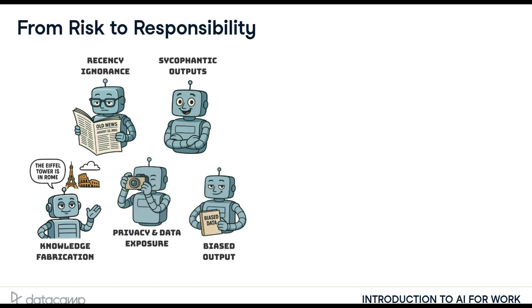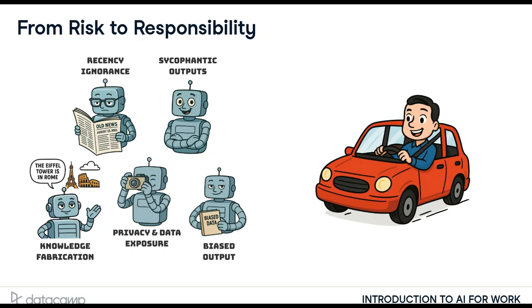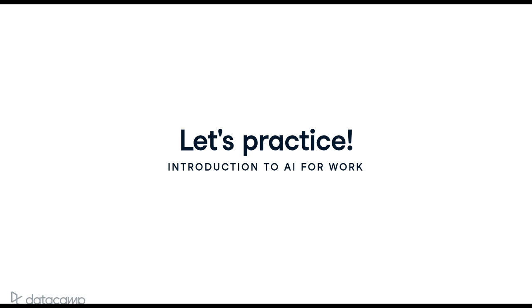These 5 risks, fabrication, recency ignorance, bias, sycophancy, and data exposure, aren't reasons to avoid AI. Think of it like driving. There are clear risks, but we manage them by learning the rules, maintaining our vehicles, and staying alert. Understanding what can go wrong helps you prevent it by verifying facts, reviewing outputs, and protecting data. Time to put these concepts into practice.